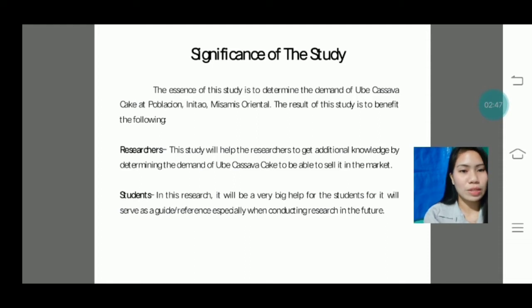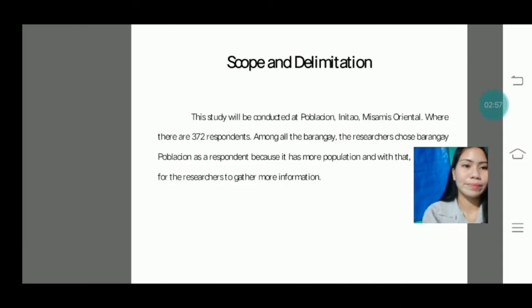Students. In this research, it will be a very big help for the students, for it will serve as a guide or reference, especially when they conduct a research in the future.